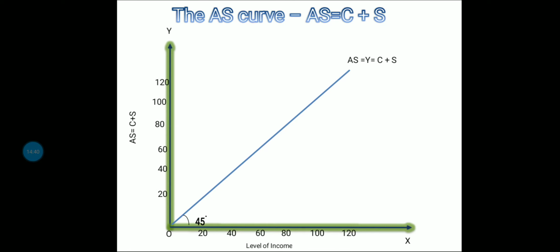Because at that point where these two intersect each other, that is, where the AD curve intersects the AS curve, there will be economic equilibrium, and we will determine the income, output, and employment.